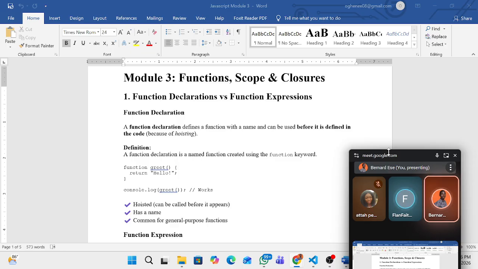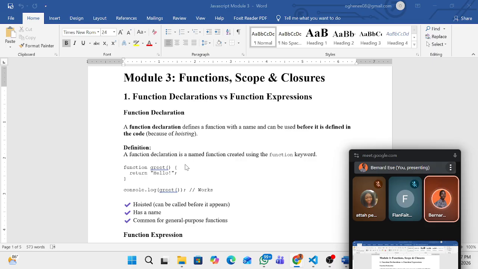Now, coming back to function declaration. A function declaration defines a function with a name and can be used before it is defined in the code. So it's telling you that you can actually define a function somewhere, then use it later in another place. Do you understand?